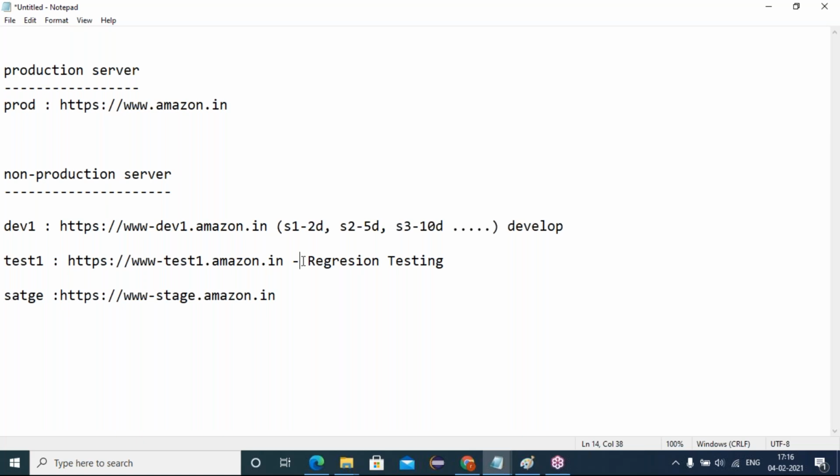All right. So one single functionality we have to test repeatedly. Mac with all the browsers, Windows with all the browsers, Linux with all the browsers. One test case we have to conduct more than one time.